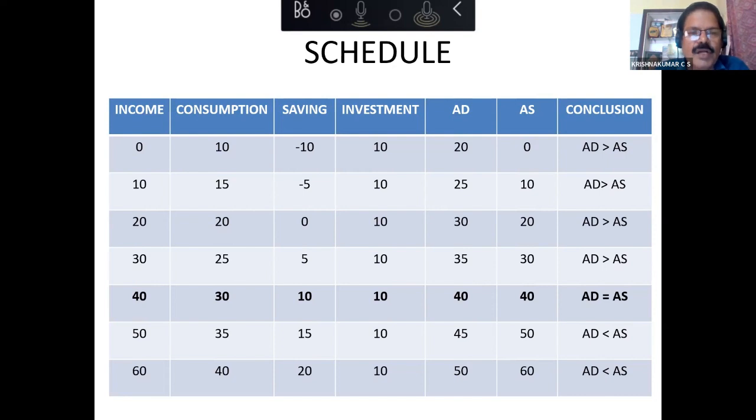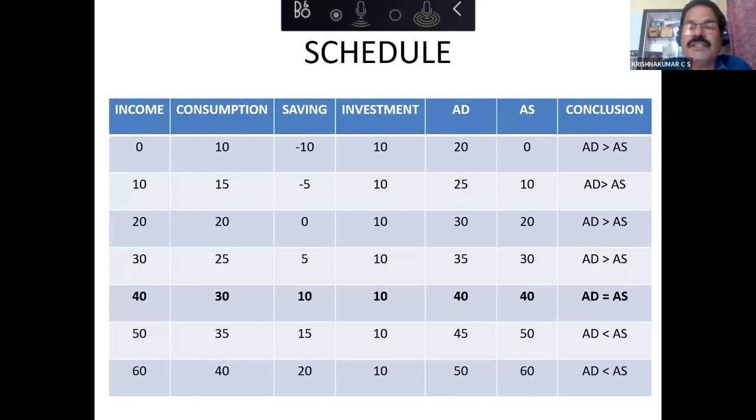See, income is 0, consumption is 10. So automatically saving will be minus 10. Investment is autonomous, we know. So aggregate demand, that is C plus I, consumption plus investment, will be 20. 10 plus 10, 20. Aggregate supply is 0. The same income only, aggregate supply will also be there. Or you can write it as C plus S, consumption plus saving. Consumption is 10, saving is minus 10. So 10 plus minus 10 will be 0. So in this way, the table can be derived.